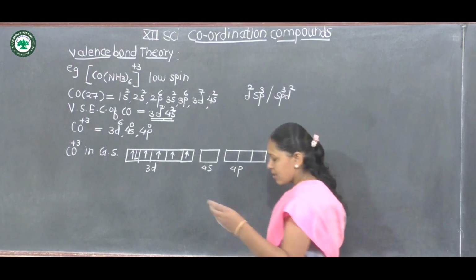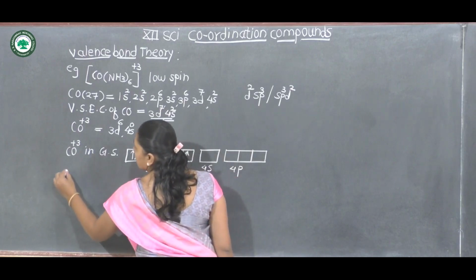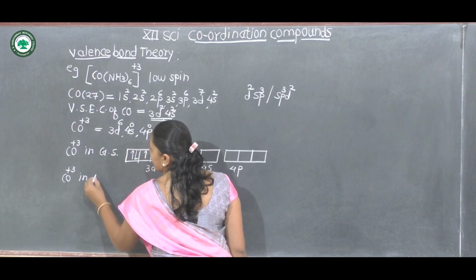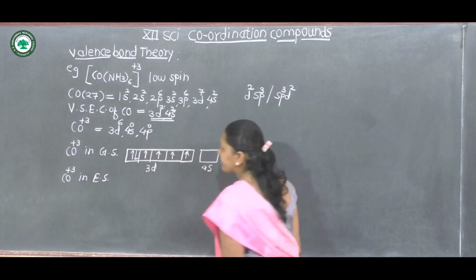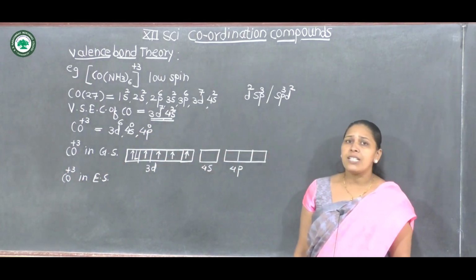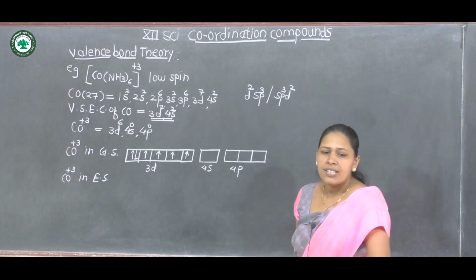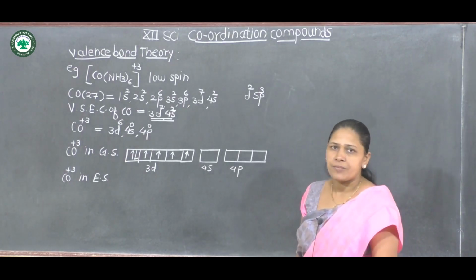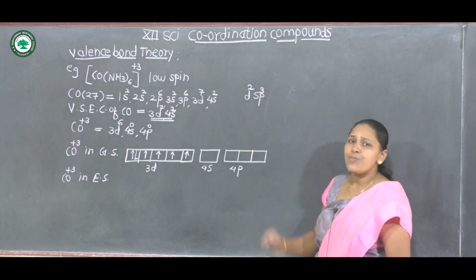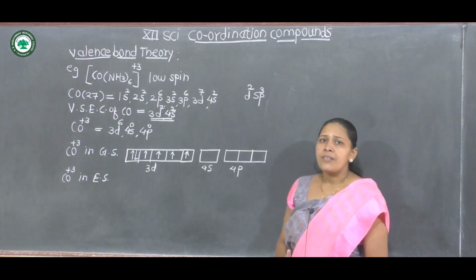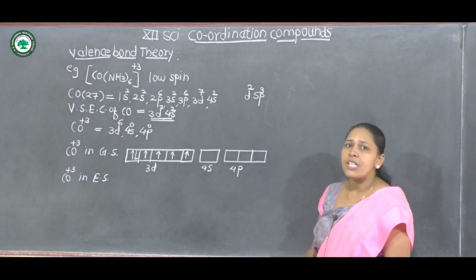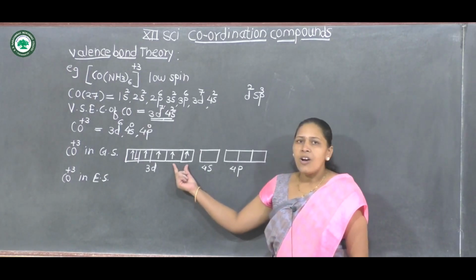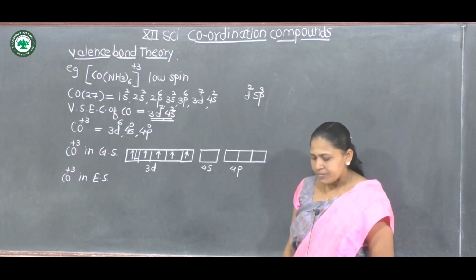Therefore, for cobalt(III) in the excited state, the 3d orbital is used in hybridization, therefore the hybridization of this complex is d2sp3. For d2sp3 hybridization, two vacant d orbitals are necessary, but here all the d orbitals are filled.